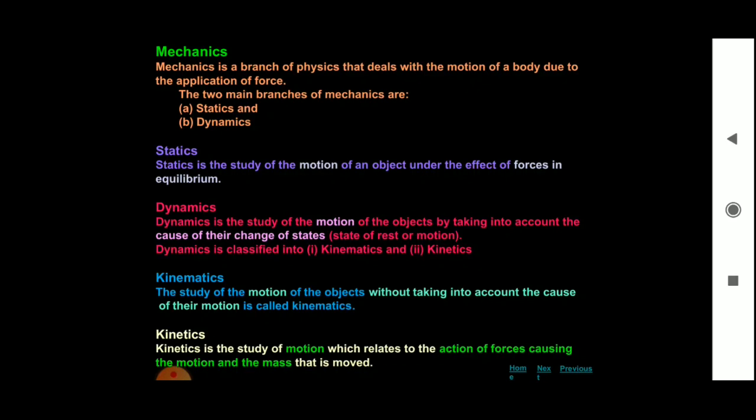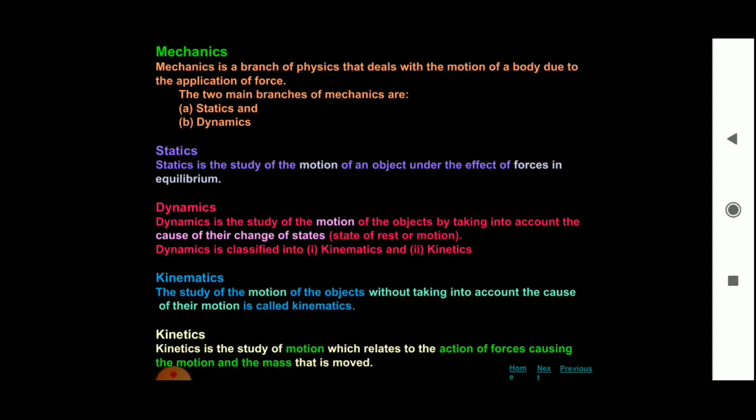Now let us see again, dynamics is divided into two types, kinematics and kinetics. These are the two sub branches of dynamics. Dynamics is a study of objects in motion. Statics is the study of objects at rest. What are the two types of dynamics?